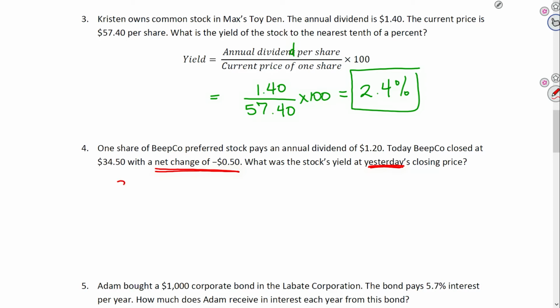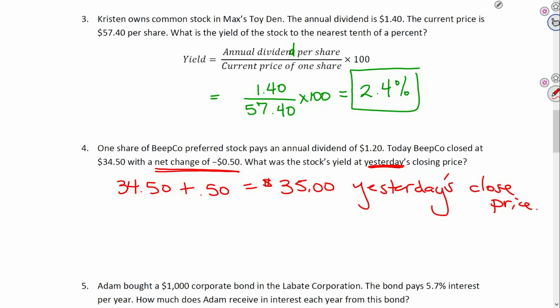Well, that'd be $34.50 plus 50 cents. Because you're going backwards in time, you'll be changing the sign of that negative to a positive. Today's close price is lower, so you have to add the 50 cents. And that gives you that yesterday's close price was $35 even.